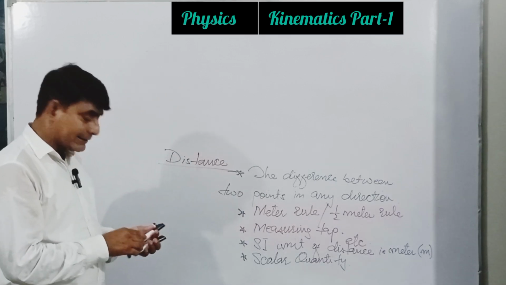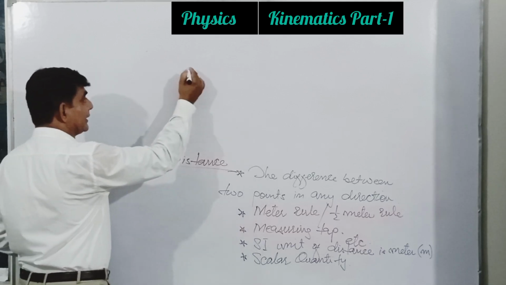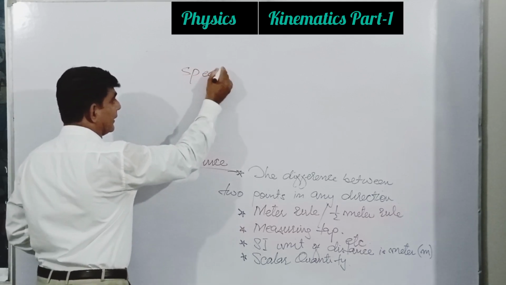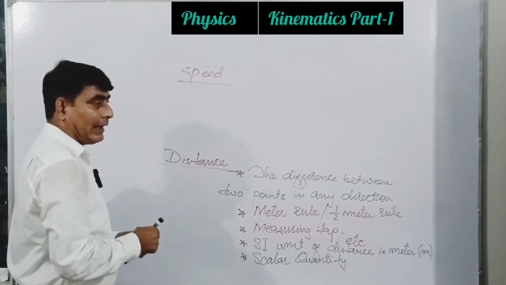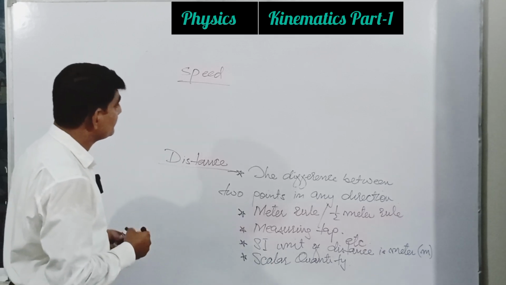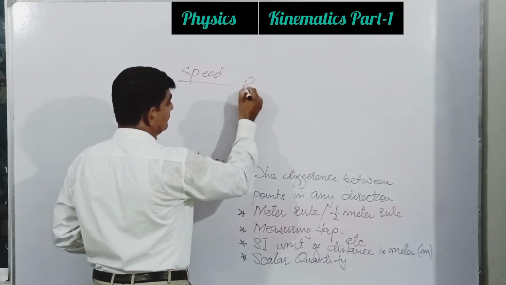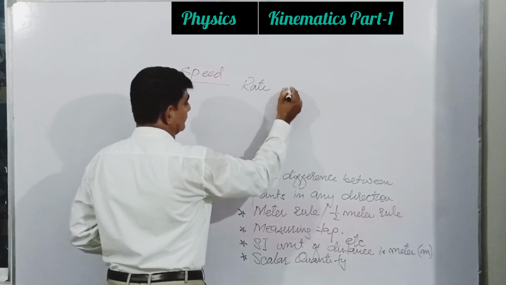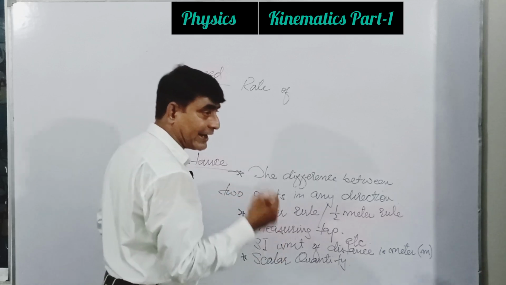Okay, now I consider a new physical quantity, that is speed. And the definition in the simplest words is rate of changing position.